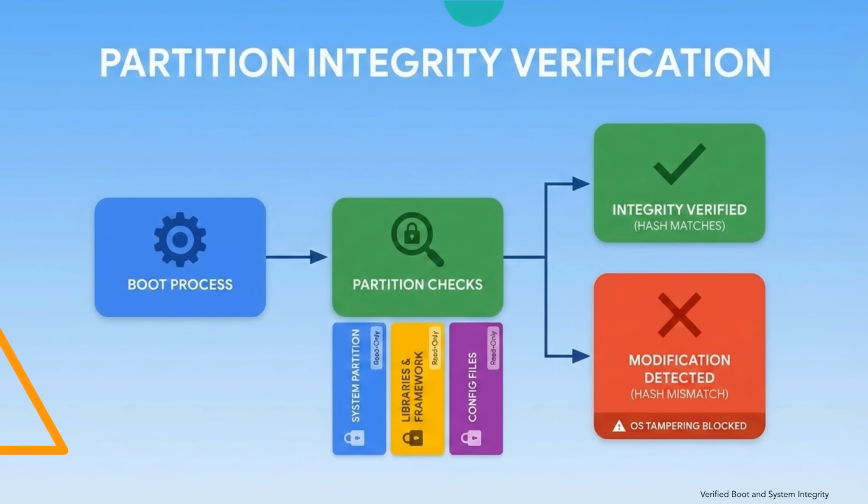This mechanism protects critical operating system components, including system libraries, configuration files, and framework services. Because system partitions are read-only, normal applications cannot modify these files. Verified boot ensures that even privileged attackers cannot alter the system image without detection. This strong integrity protection forms a core defense against persistent rootkits and OS tampering.